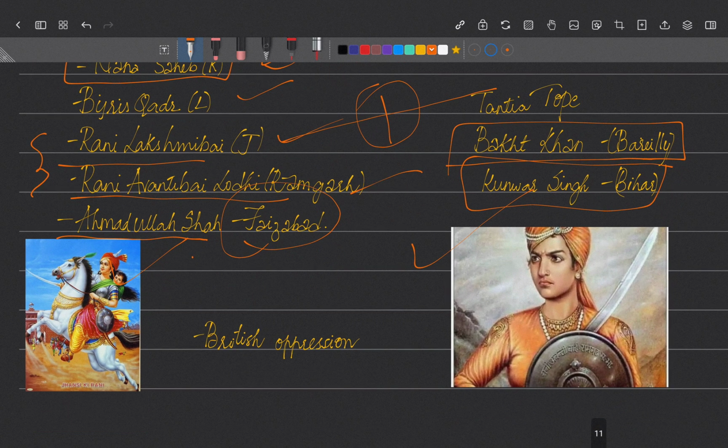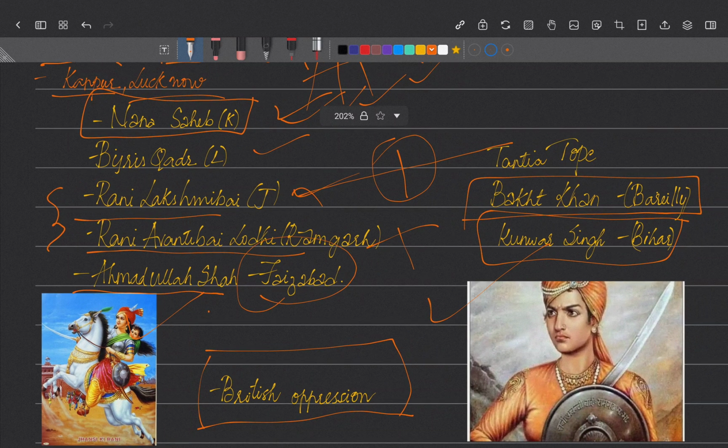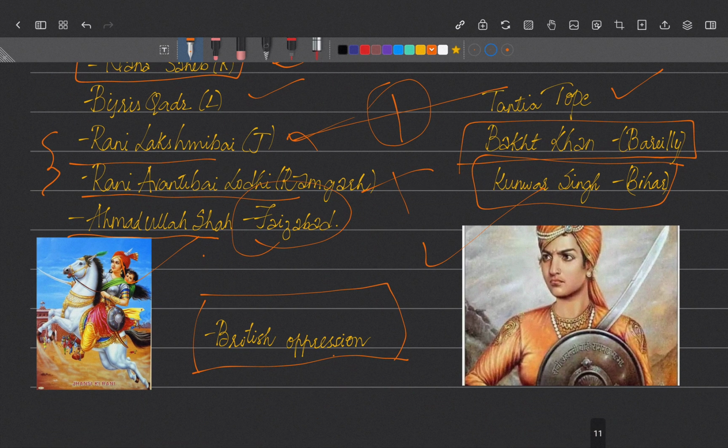The British were not calm. They had to go on with their oppressive principles to stop the revolt. How did that happen? The British started marching with their own soldiers, and Rani Lakshmi Bai was killed in battle, and Rani Avanti Bai was also later killed. Nana Sahib fled to some places, and Tantia Tope also fled to the forest, but later he was caught and executed. Everyone was defeated, and the revolt was suppressed.